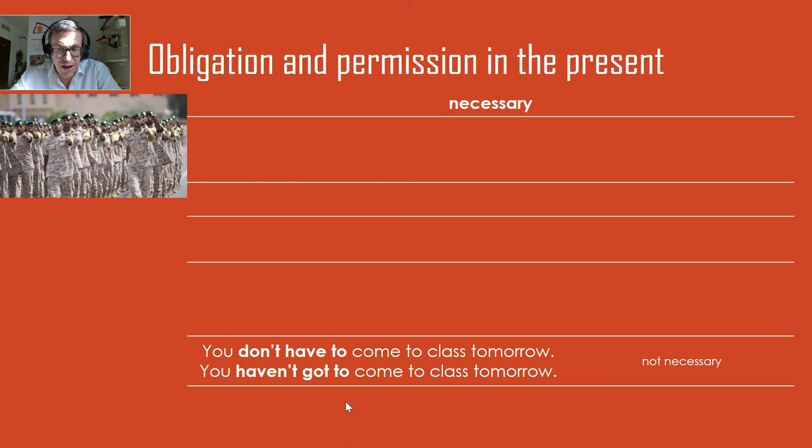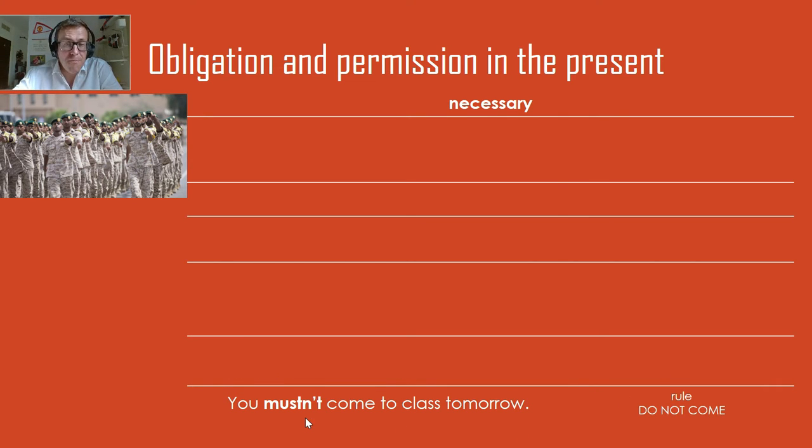Now this is for negatives. You don't have to come to class tomorrow. You haven't got to come to class tomorrow means it's not needed. You mustn't come to class tomorrow is a rule. This means there will be problems if you come to class. Do not come. So again, must is a bit stronger in the negative.